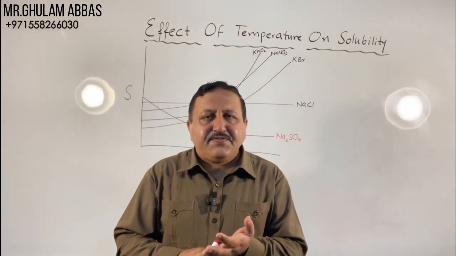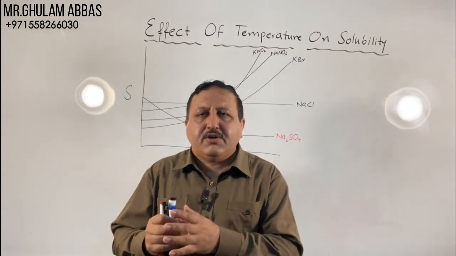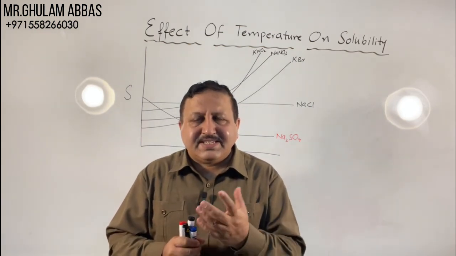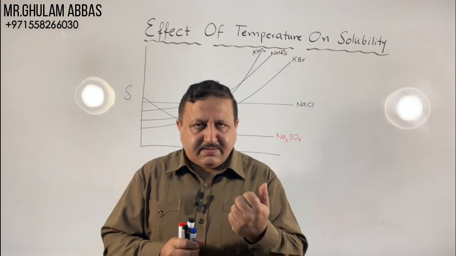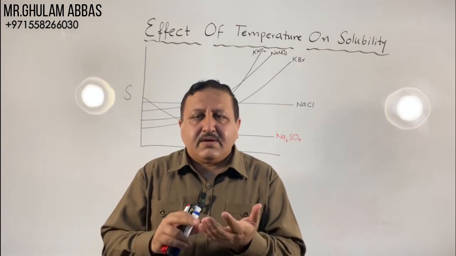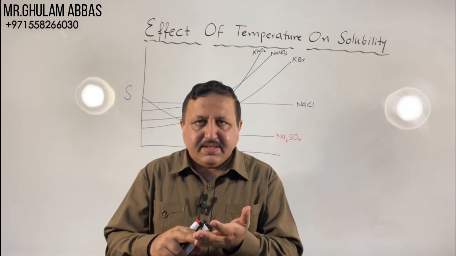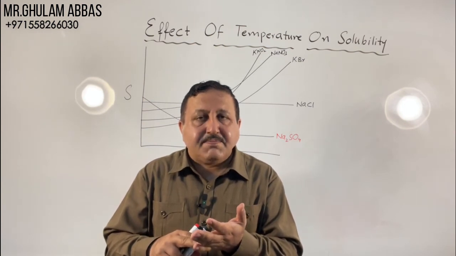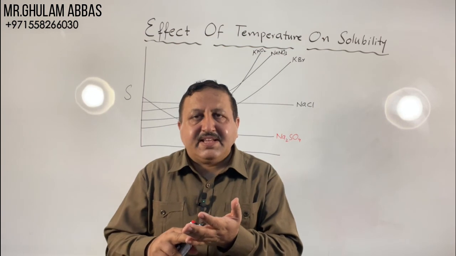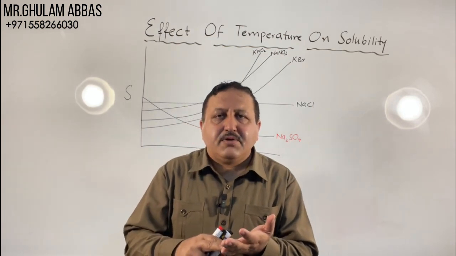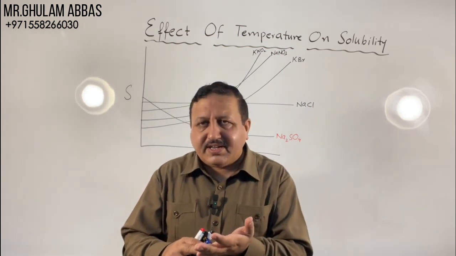In everyday life, you know that in a home aquarium, for fishes in the summer season, the oxygen amount in the water becomes less because temperature is high. In the winter season, the oxygen amount is more in the water.